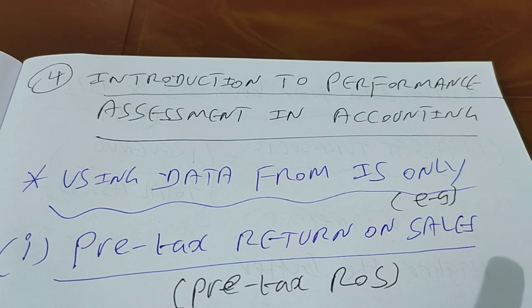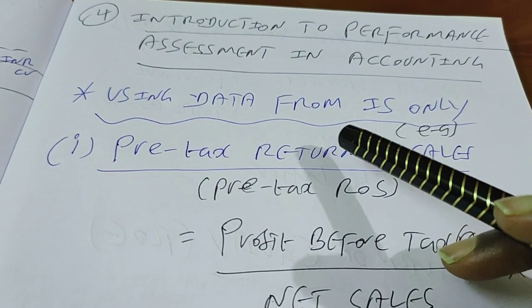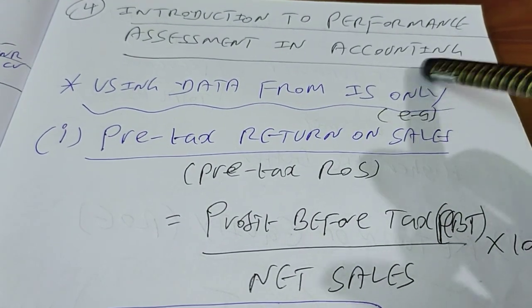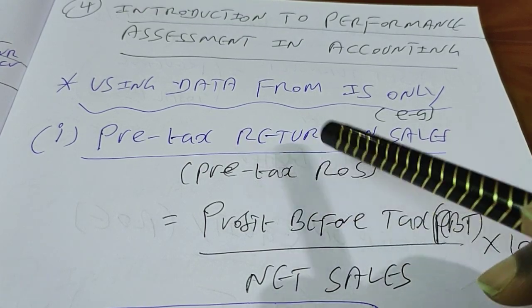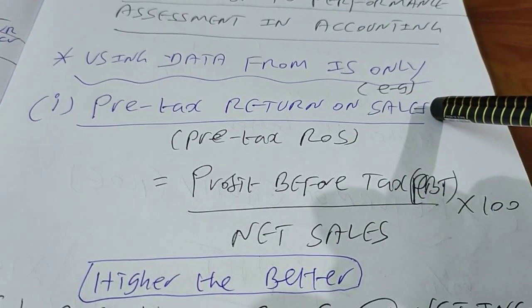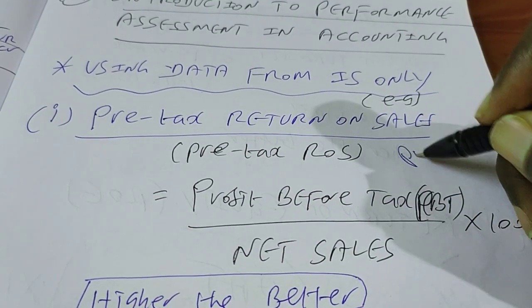There are n number of parameters that are available for that. I won't be able to introduce everything in this introductory video, so I just open your eyes to this topic. If I look at the performance assessment criteria in accounting, I have a choice. I can do that using data only from the income statement of the company for that period. The very first thing I can do is go for pre-tax return on sale, pre-tax ROS. Otherwise people call it PBT margin, profit before tax margin.